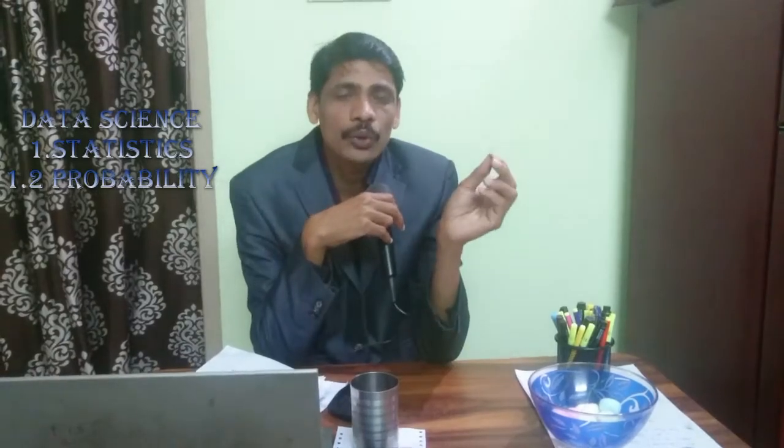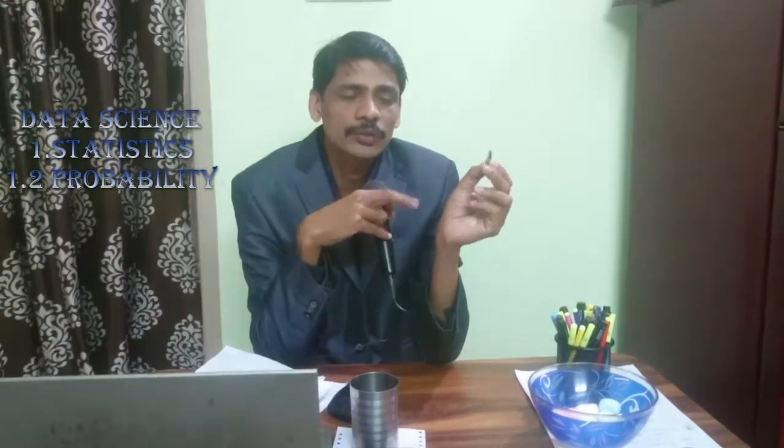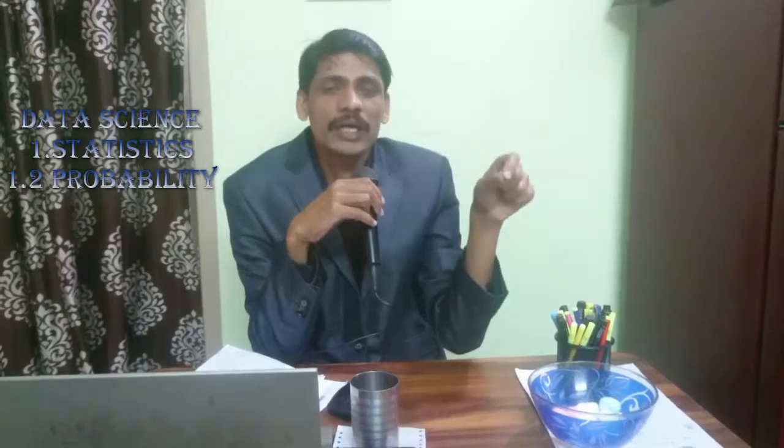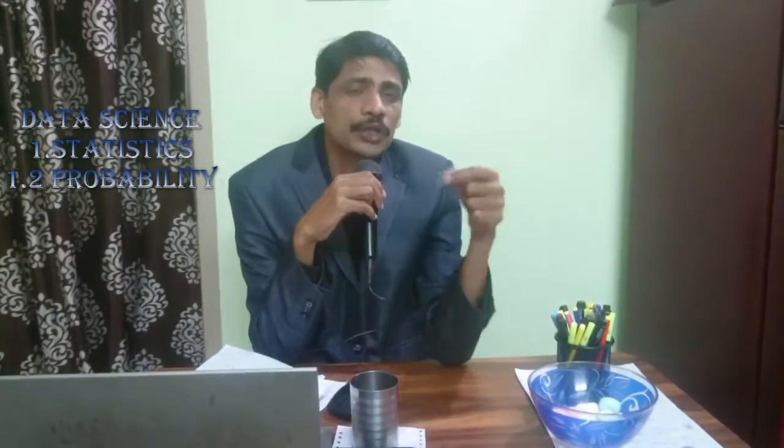I have two total possible outcomes. One is tail and the other one is head. But my met condition, what I am expecting, is head only, right? That means I have only one satisfied met condition. Then my probability of getting a head out of two possible outcomes is equal to 1 by 2. That means my met condition, head equals head, is 1 by my total possible outcomes, which are 2. It is like 50%.